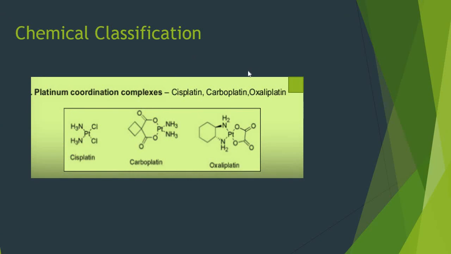Now the next and important category is platinum coordination complexes, and the drugs are cisplatin, carboplatin and oxaliplatin, and all these are the structures for different platinum coordination complexes.